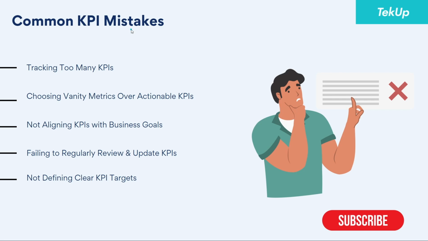Now let's look at common KPI mistakes. Now, these are various KPI mistakes that people actually make. Number one, tracking too many KPIs, or choosing vanity metrics over actionable KPIs. For example, looking at how many people visited the website, instead of knowing how many people actually purchased from the website. Not aligning KPIs with business goals, failing to regularly review and update KPIs, and not defining clear KPI targets.